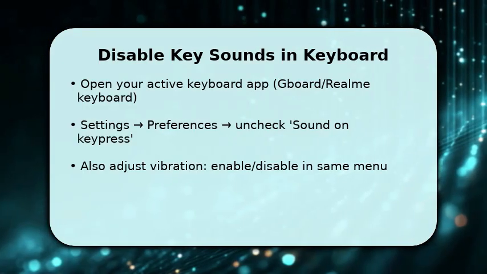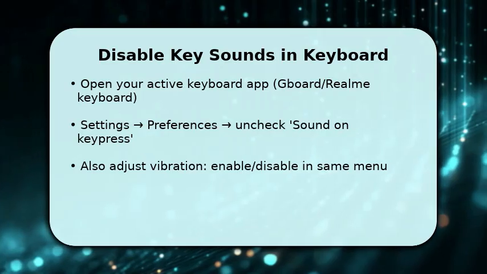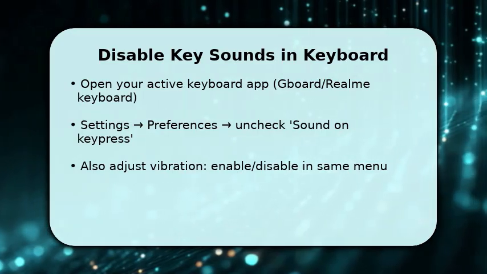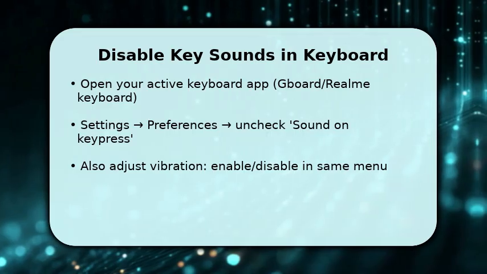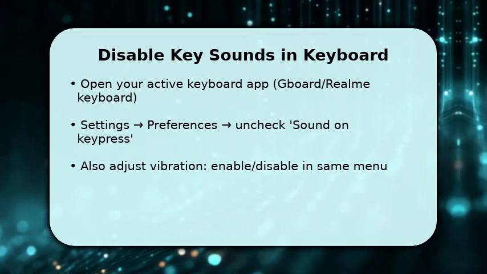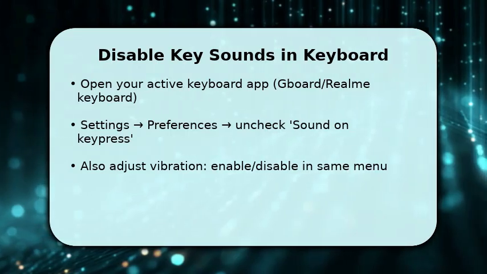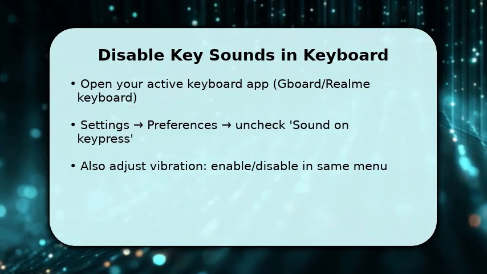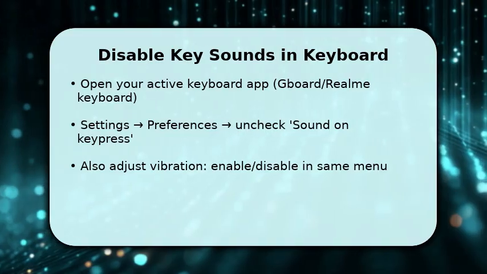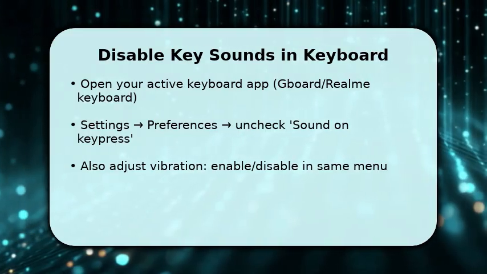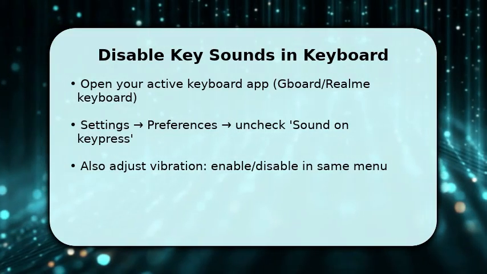Next, disable key sounds inside the keyboard app itself because system sound can be separate from app-level feedback. Open Gboard or Realme keyboard, go to Settings then Preferences and turn off sound on key press. This prevents tones at the source. While there, adjust vibration strength or disable haptic feedback if you want silence and no buzz.